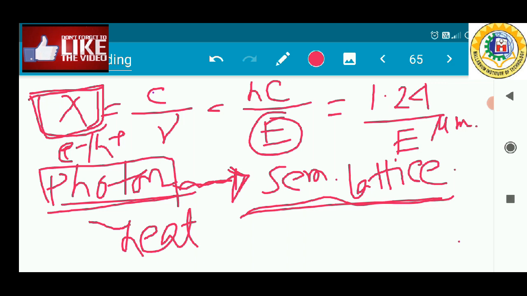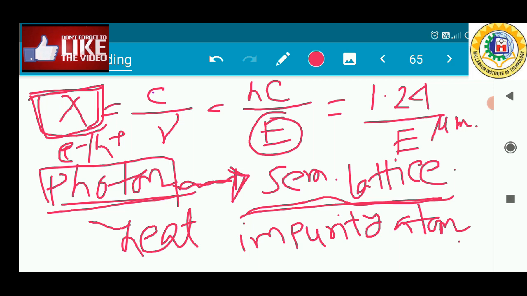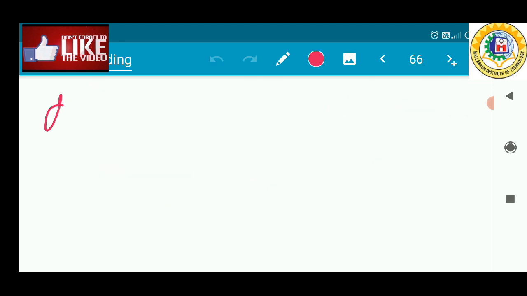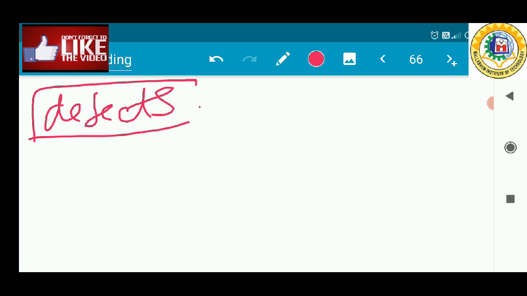A photon can also interact with impurity atoms, either donors or acceptors, and with the defects of the semiconductor. I am not discussing semiconductor defects here.